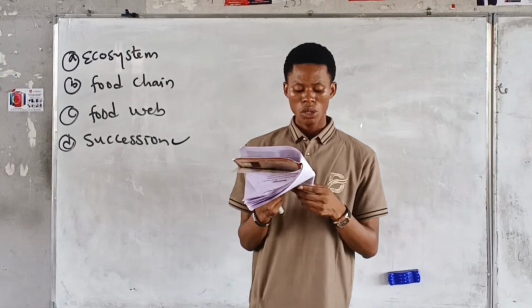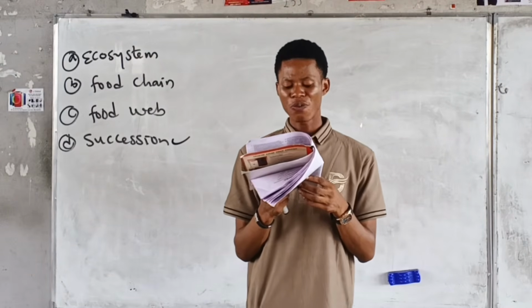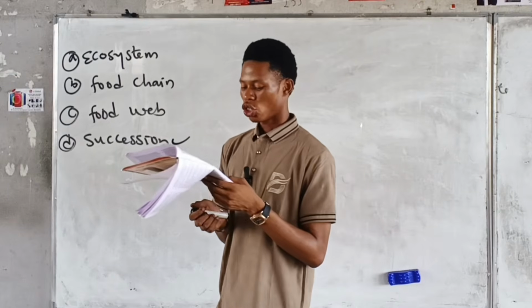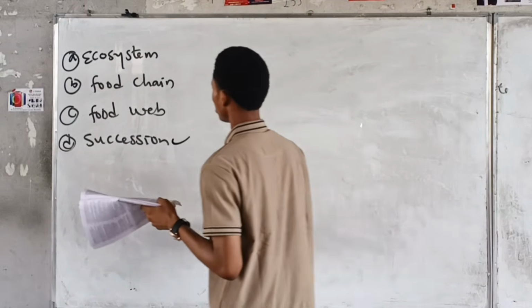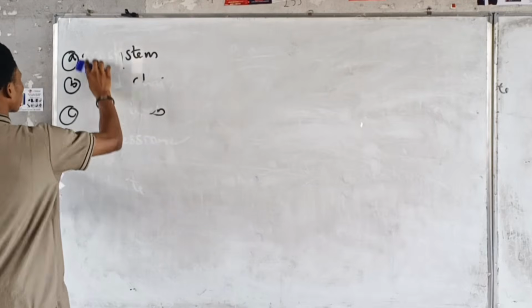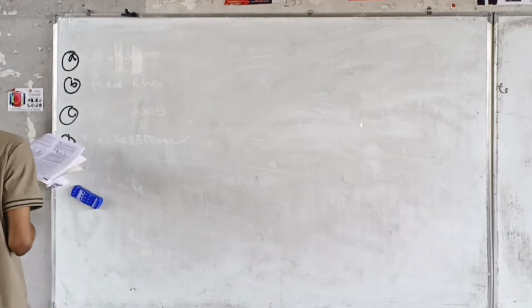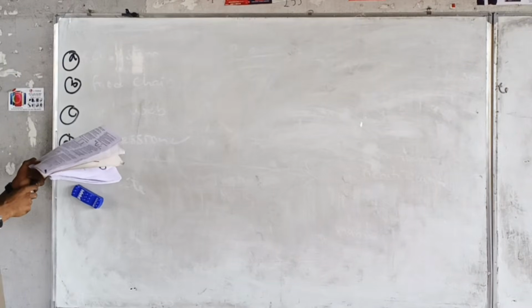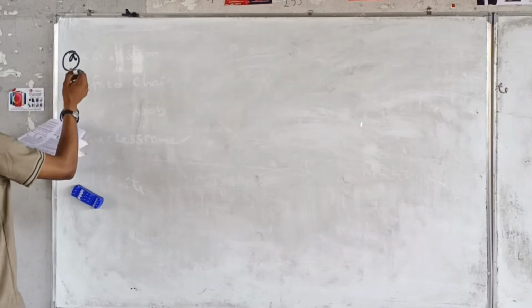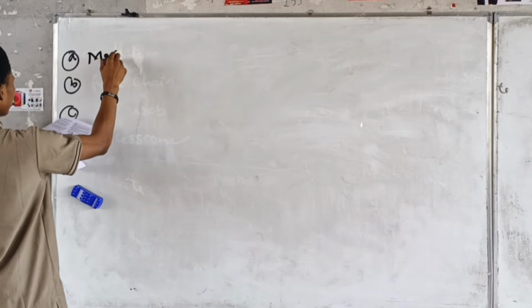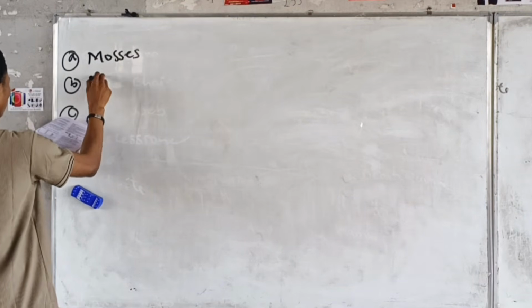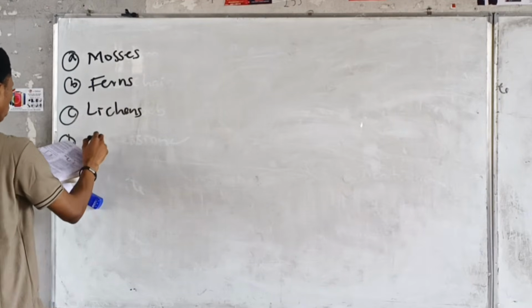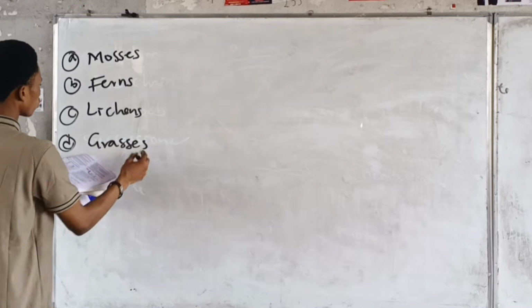Number 3. Which group of plants would be the first colonizers in an ecological succession, changing rocks to soil? This question has been repeated for a long time now. A, mosses. B, ferns. C, lichens. D, grasses. So what's the answer to this question?